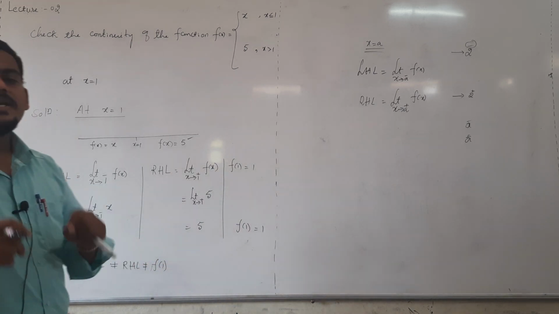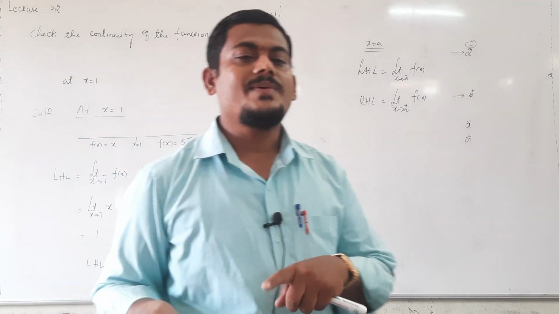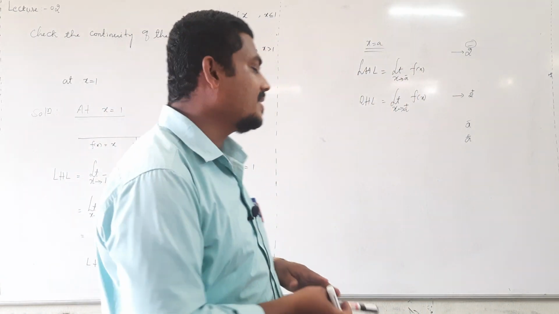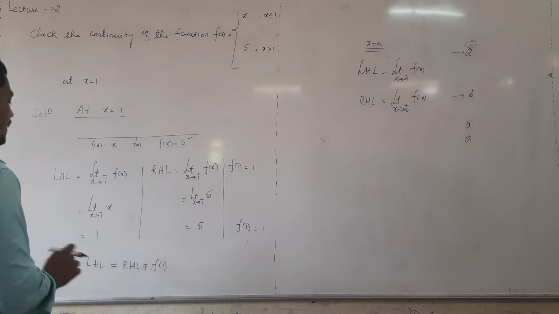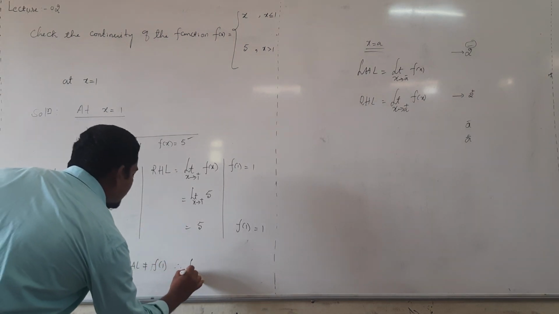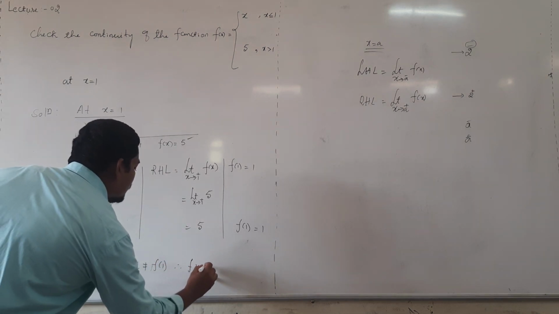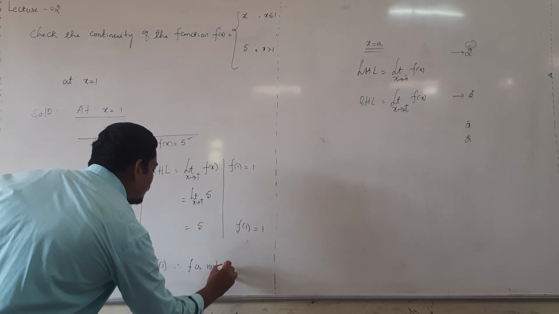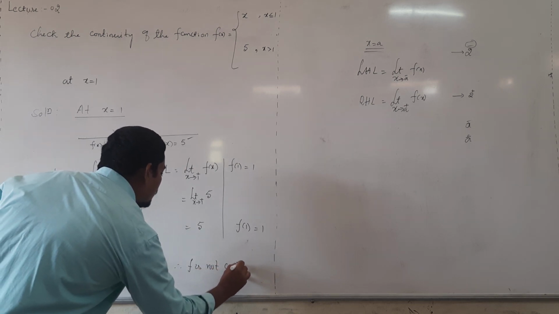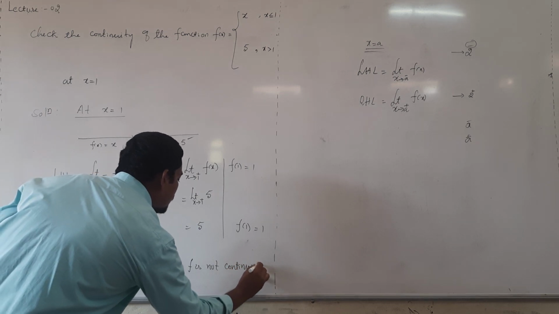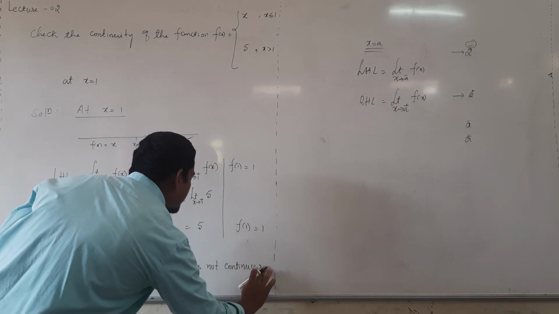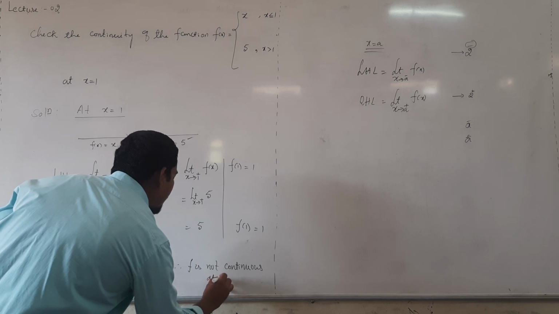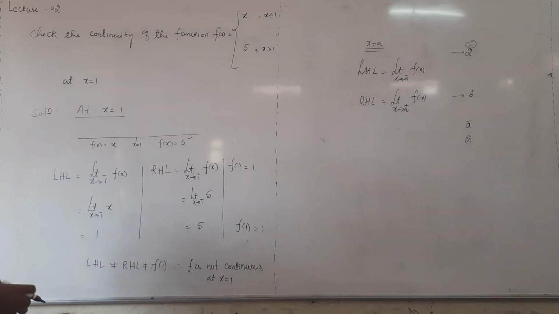Once left hand limit equals right hand limit equals functional value, then only the function is continuous. In this case, clearly unequal. Therefore f is not continuous at x equal to 1.